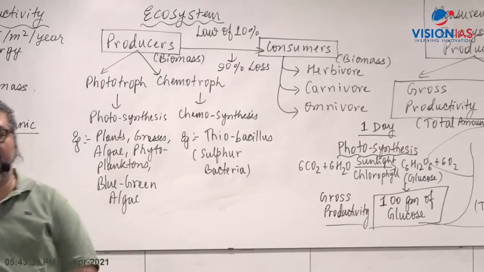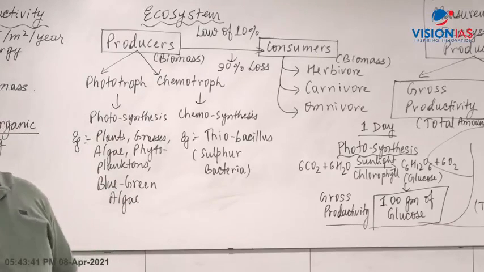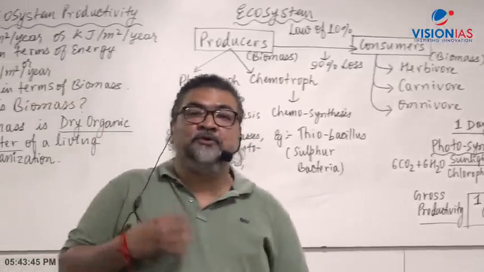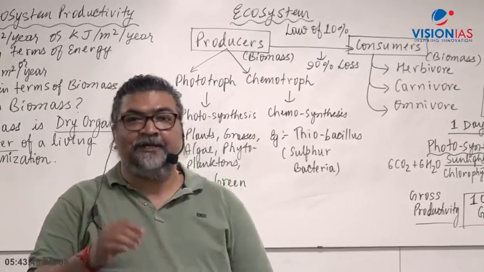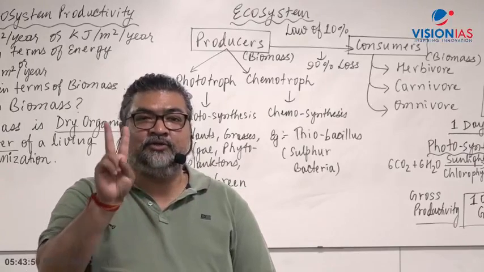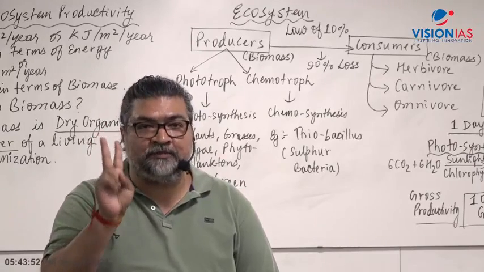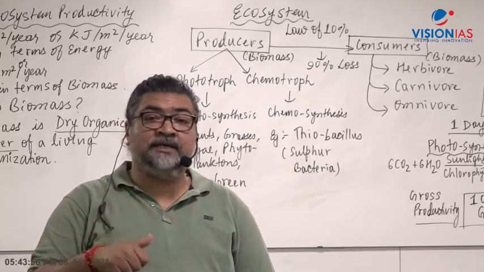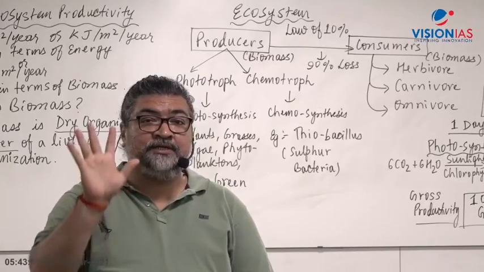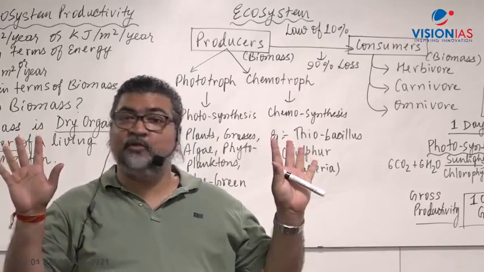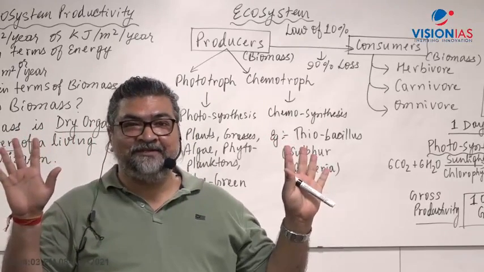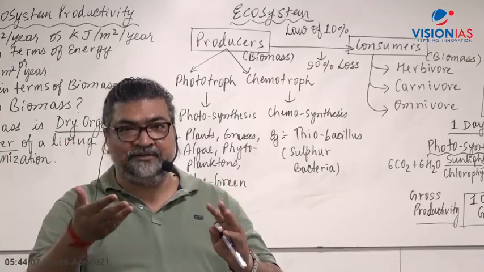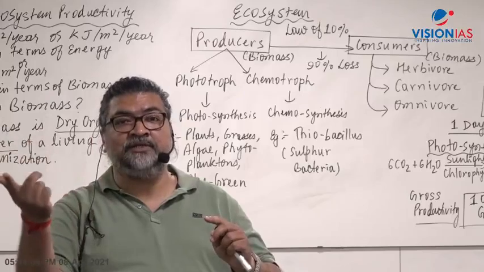Biomass will be more in the producer case. I'll just give you a very simple example. Sometimes jokingly I say in the classroom, let's say you have a metabolic rate, just understand. You can eat 2 chapati and you get all the energy for working, right? But let's say instead of 2 chapati, you start eating 10 chapati. What will happen? The 2 chapati gives you energy which you work out, but the extra energy of 8 chapatis will convert into what?